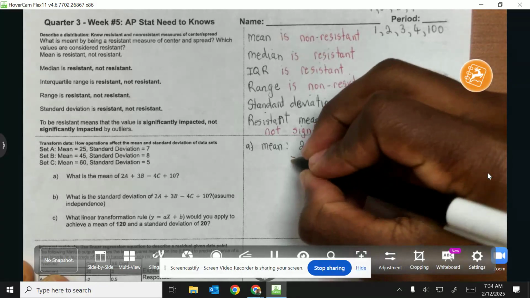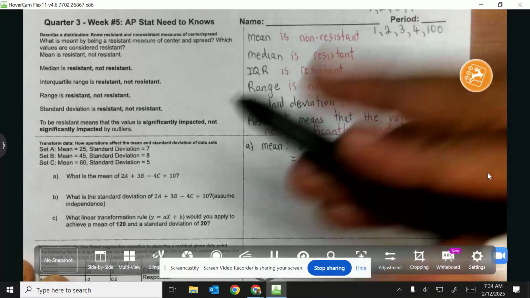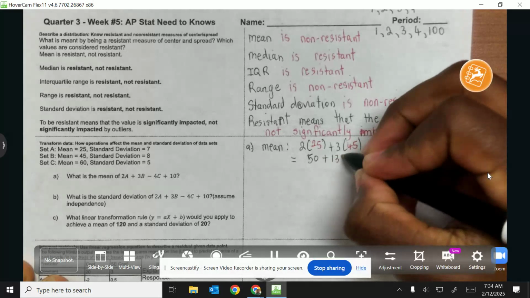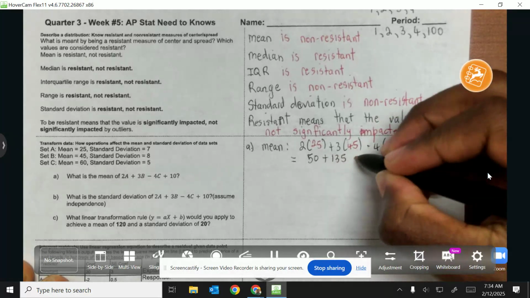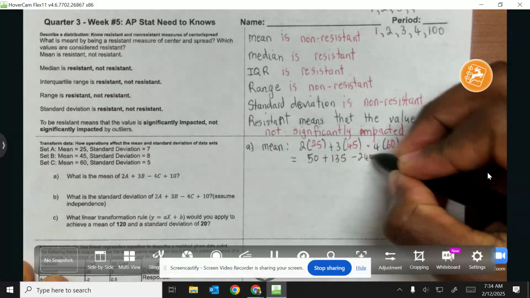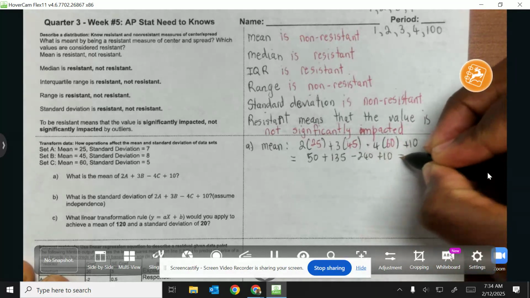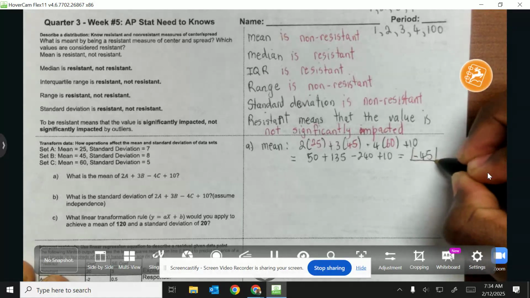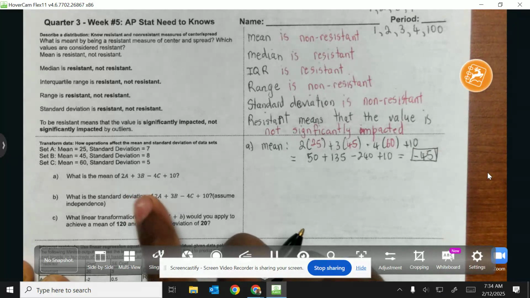Okay, so now we're going to go ahead and calculate. So 2 times 25 is 50, 3 times 45 is 135, negative 4 times 60 is negative 240, and then we bring down the plus 10. And if you calculate all of this, you get negative 45. All right, and that would be the mean of that scenario.